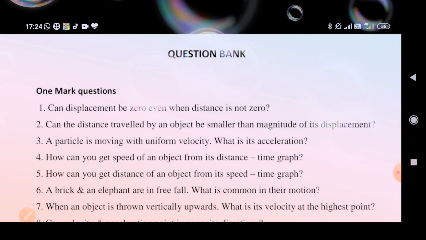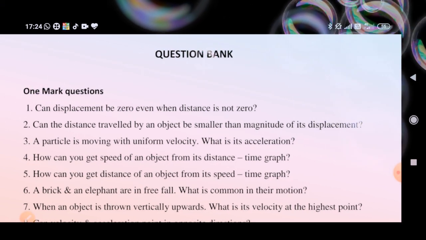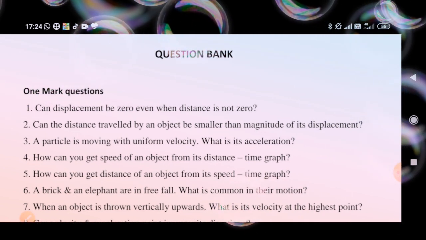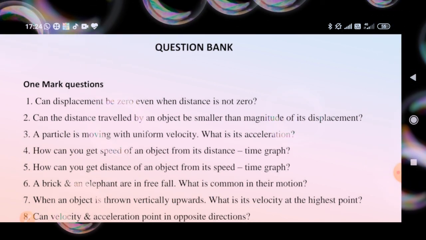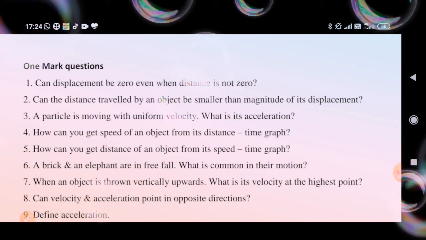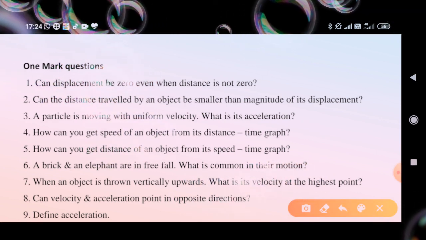So we can say that direction changes continuously in uniform circular motion. Now there are lots of questions you have to try to solve. Let's discuss some of them. Can displacement be zero even when distance is not zero?